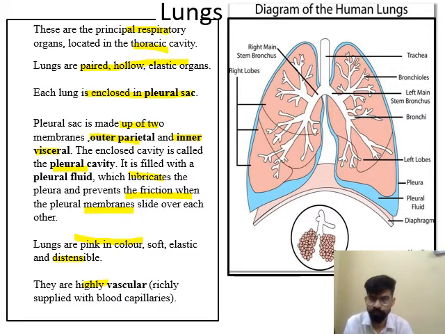So yes, this outer membrane is known as the parietal pleura, and inner to this is the visceral pleura, and the space is the pleural cavity, and the fluid is the pleural fluid. And the lung is divided into right and left portions; the right portion contains 3 lobes and the left portion contains 2 lobes.